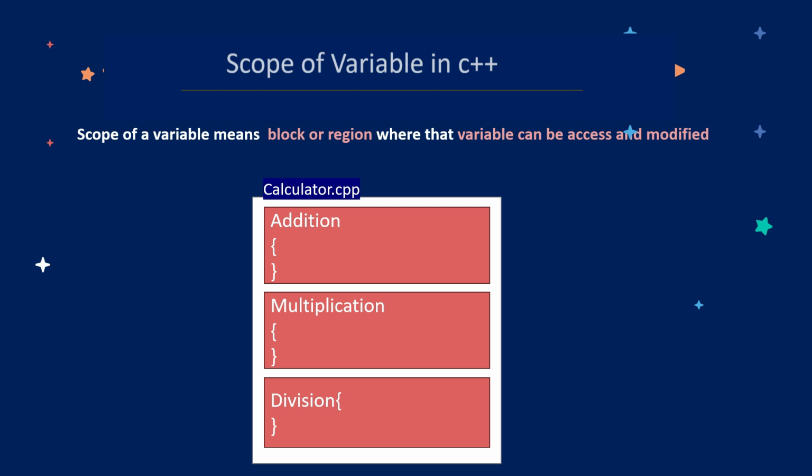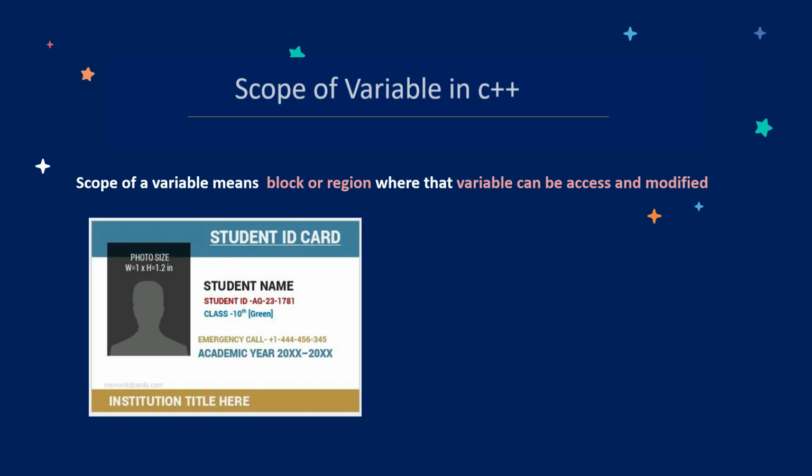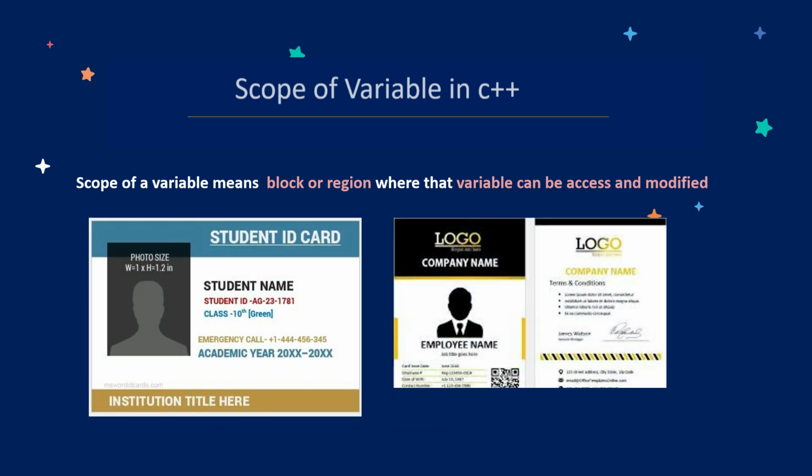So the scope of a variable depends upon where it is defined, whether it's inside these particular blocks or outside of these particular blocks. First, let's take one real-time example. If you are a student, you will have a school ID, or if you are an employee, you will have an employee ID. And if you want to apply for a bank account opening or for a driving license, they will definitely ask you for an ID proof. So can you give the school ID or employee ID to them? No, you can't, because the scope of this ID is limited to school or office only.